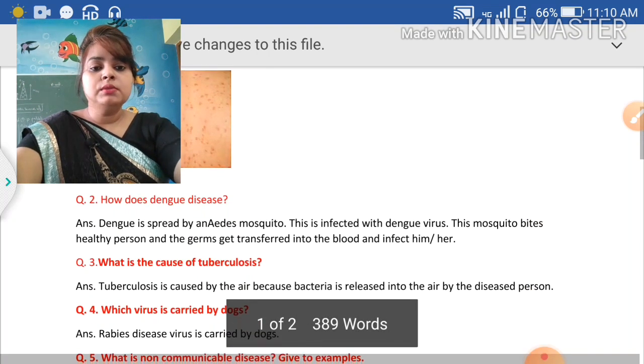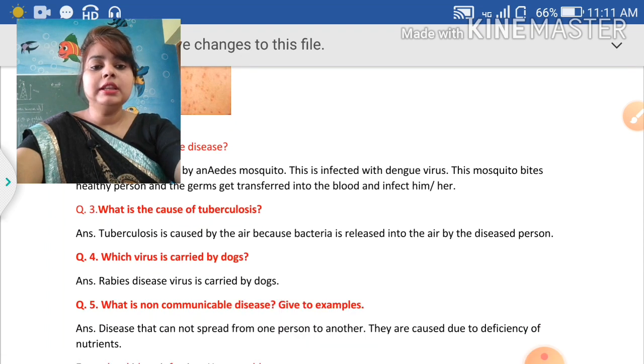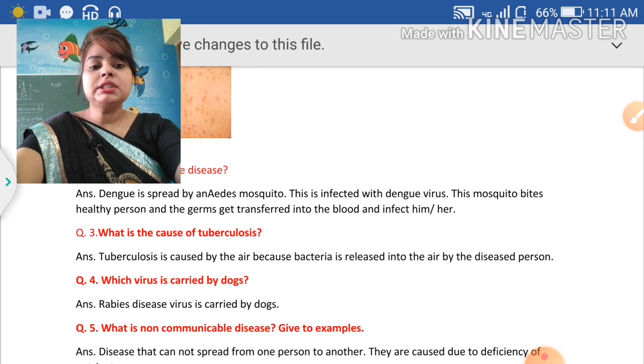Now moving on to the next question. How does dengue disease spread? Dengue is spread by an Aedes mosquito. Aedes is the name of the mosquito that spreads the dengue disease. This mosquito is infected with the dengue virus, and when it bites a healthy person, the germs get transferred into the blood and infect him or her.